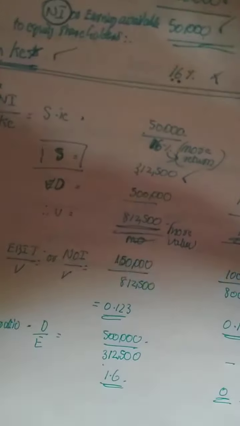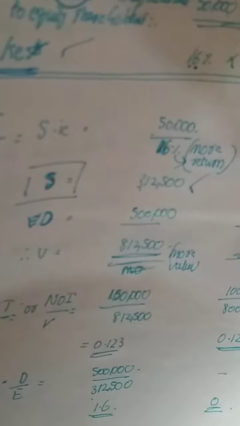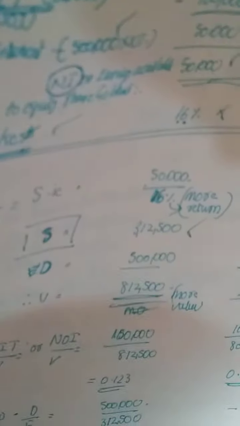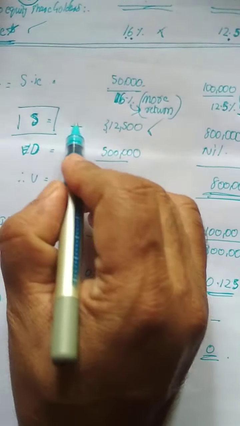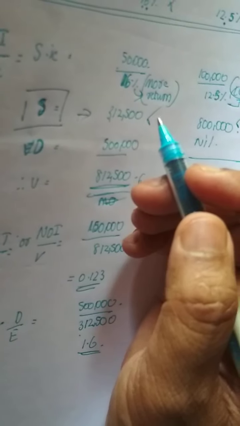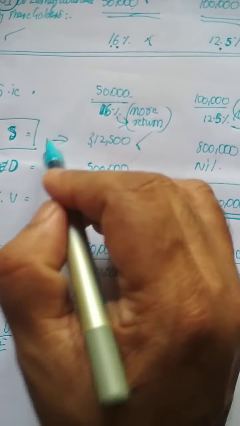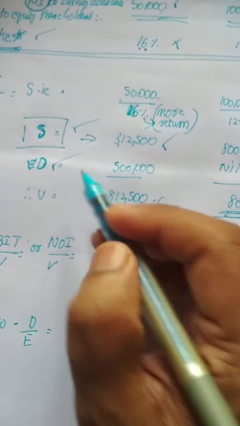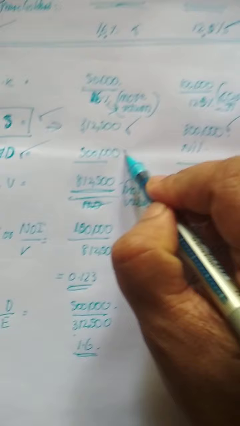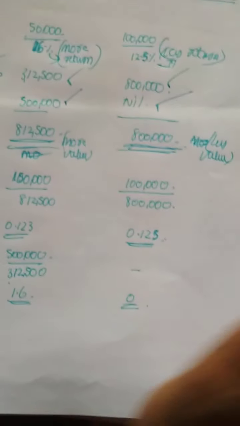This step is actually similar to the net income approach. Till this point, the calculation is similar to the net income approach. This is the same as what we have done under the net income approach in order to find out the value of shares. Now, the value of the debt is also given in the question. For the levered firm, 5 lakh debentures are there, but for the unlevered firm, there is no debt.